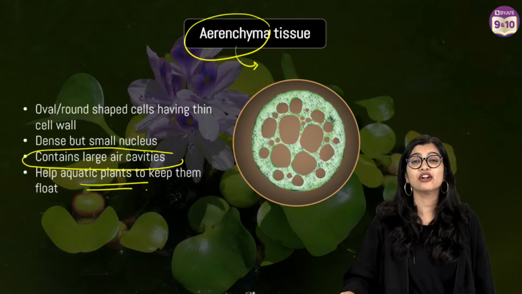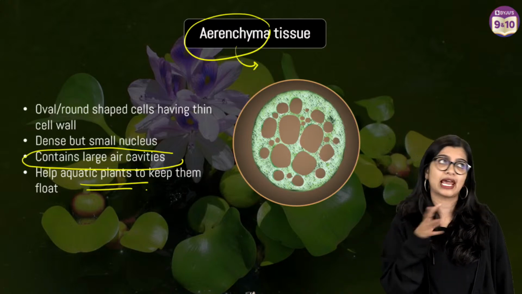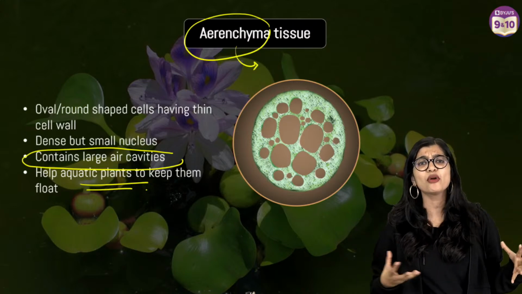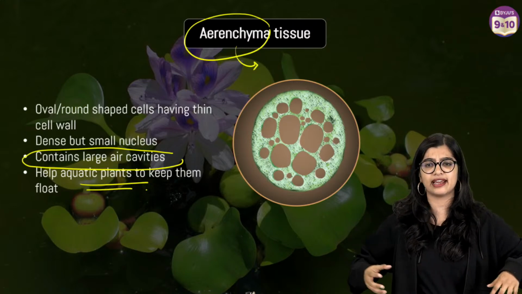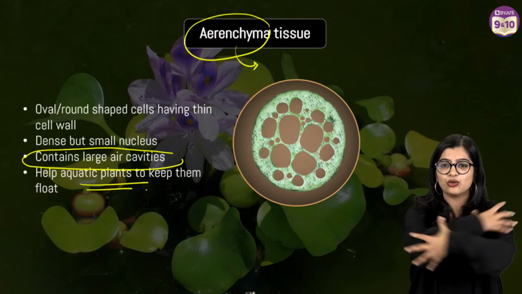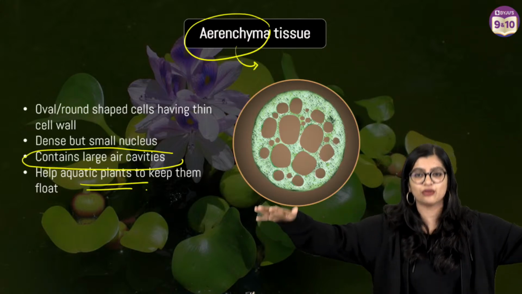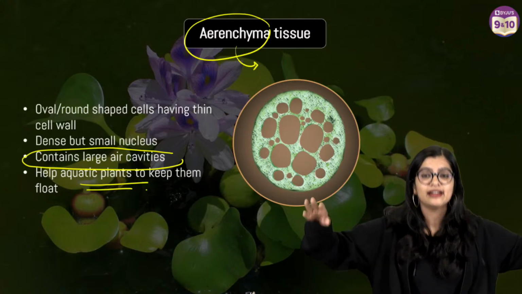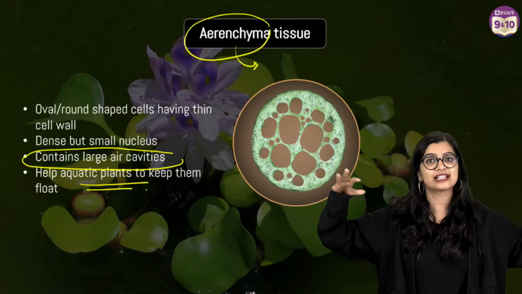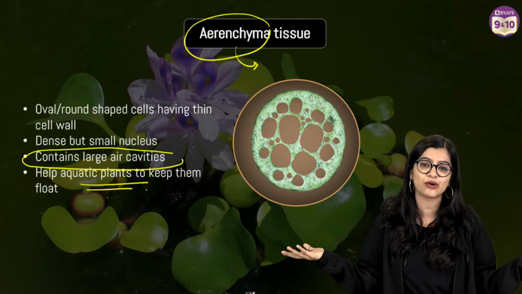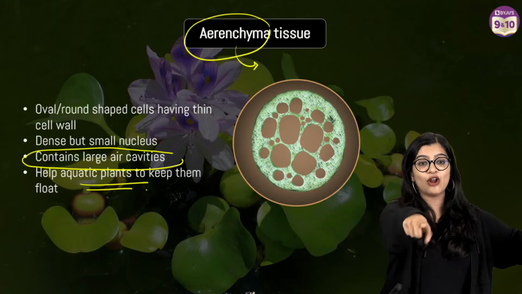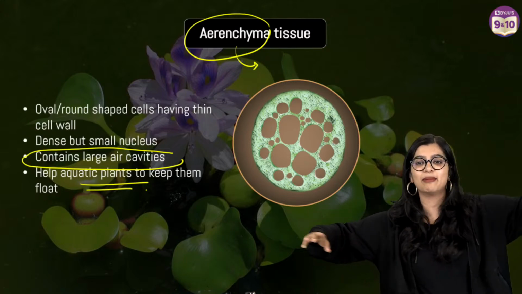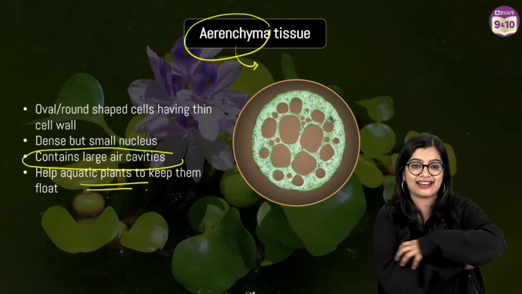float, right? Kind of like how, if you don't know to swim, like how I don't know to swim, you'll put those, I forgot what it's called, those puffy things. You'll put a life vest on your shoulders, and then you'll be floating. No matter what you do, even if you fall down inside, you'll still be able to float on it. That's how I survive in swimming pools, because I don't know how to swim. But we know that floaters, thank you for that, I forgot the name. They're called floaters, right? You're able to float on it because of all the air that is there.